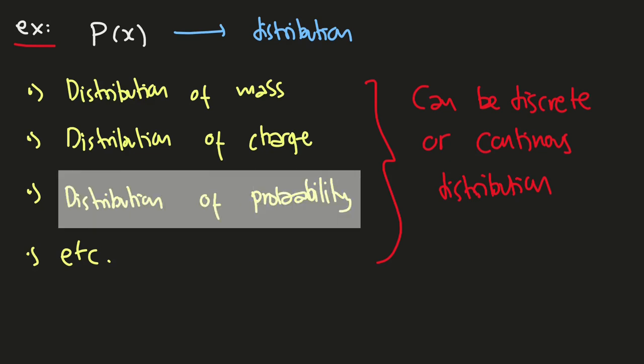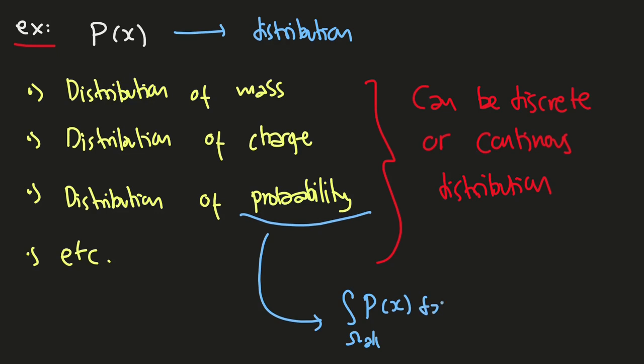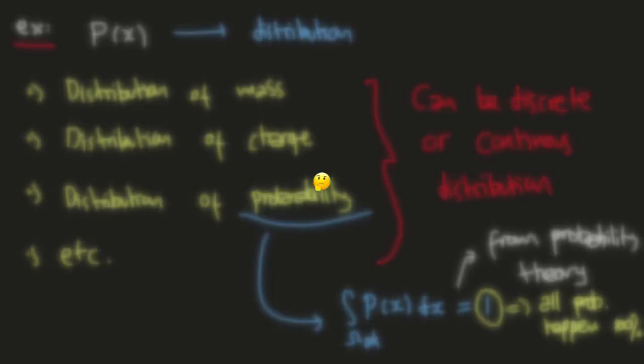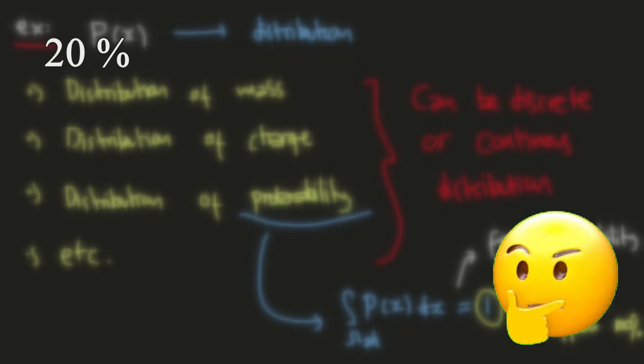In a probability distribution, the total probability inside our whole system, omega, equals 1. This definition comes from probability theory, and it means that the total probability must happen 100%. So in probability, you may think of 20% happening.